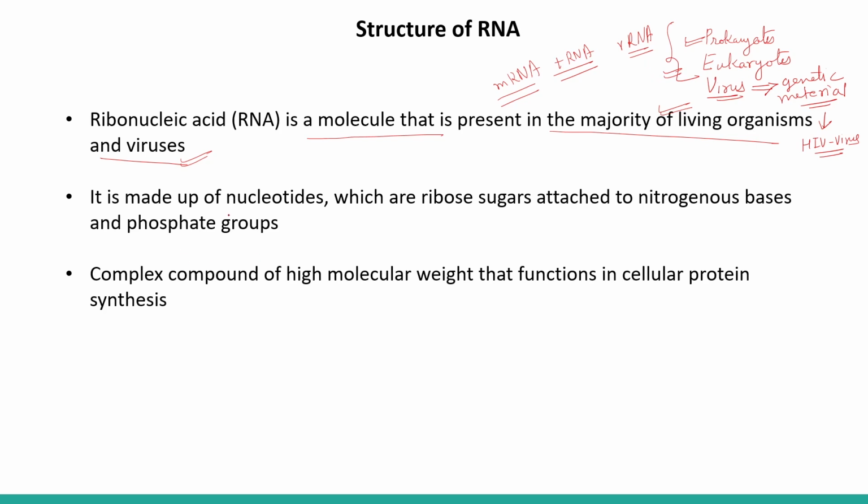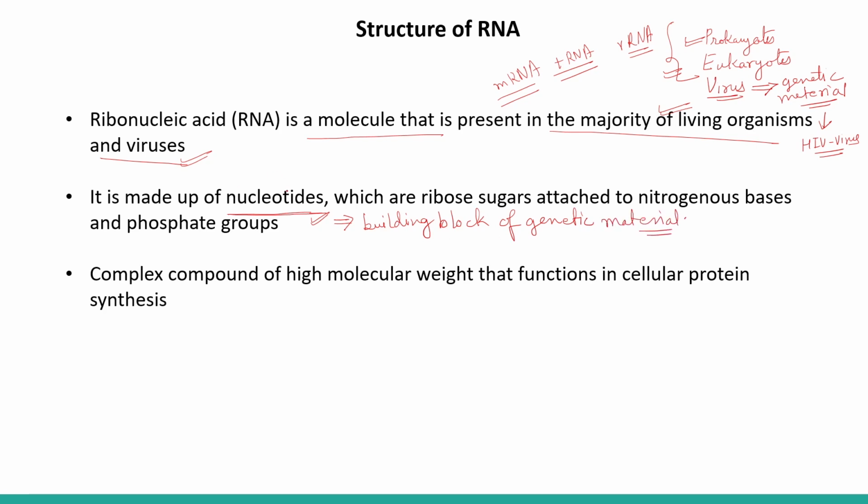It is made up of nucleotides. In the last session, we learned what a nucleotide is made up of, and it is the building block of the genetic material, right?